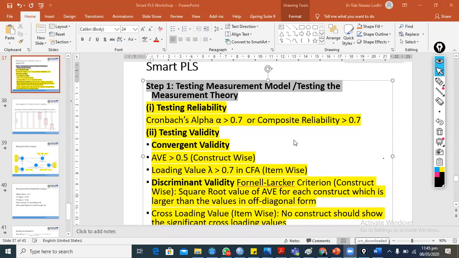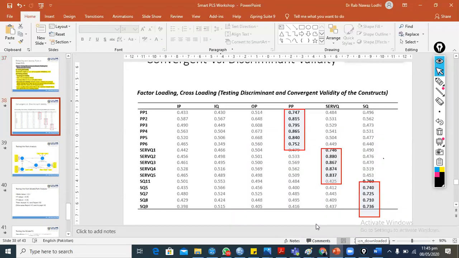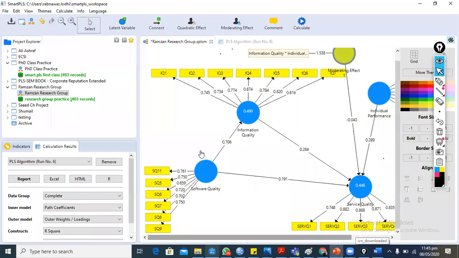So I would like to repeat my statements. We already tested the measurement theory. Gabel developed the instrument to measure software quality with an 11-item scale.